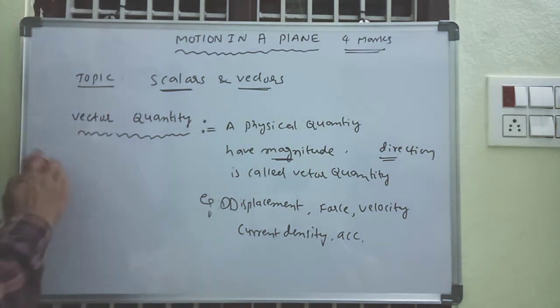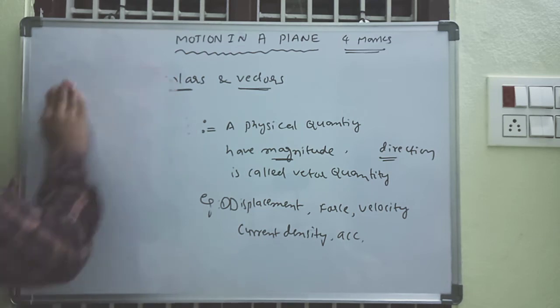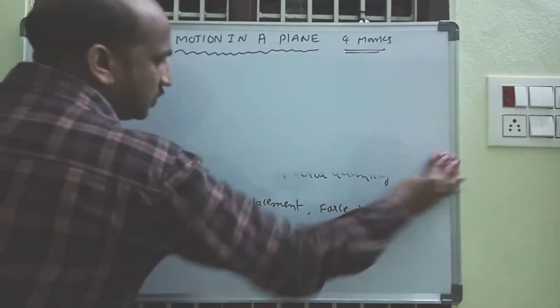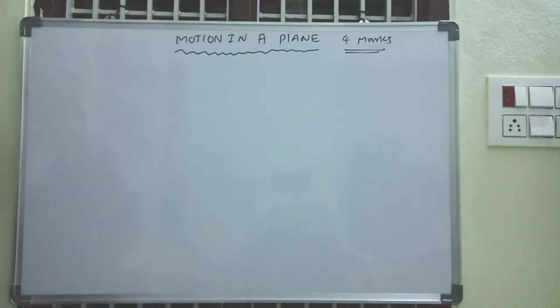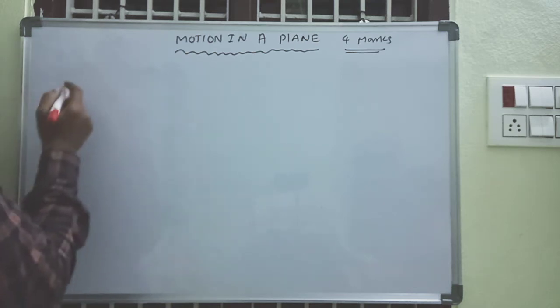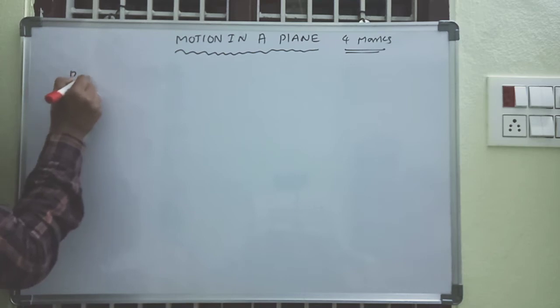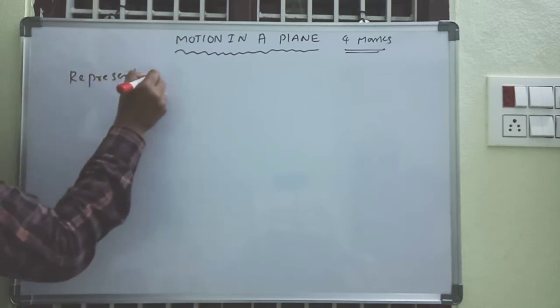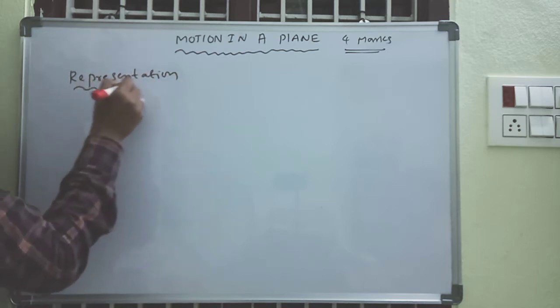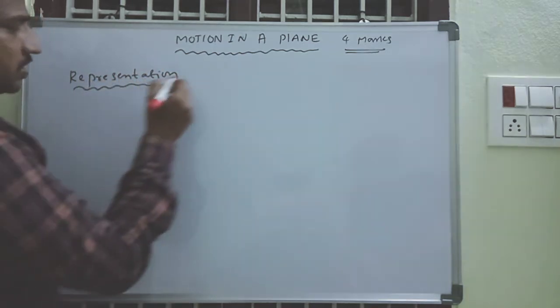Now we go with scalars and vectors, that is, representation. First of all, we go with the representation of scalars.